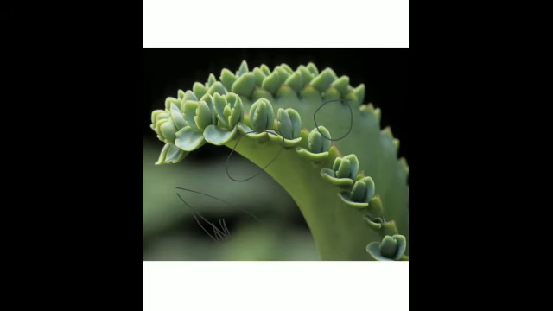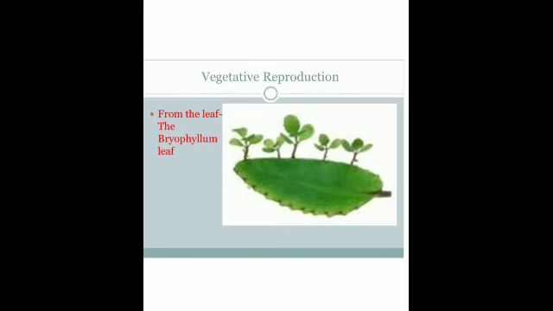These are very small, and at times they start growing on the parent leaf itself. For example, you can see over here that it started growing on the parent leaf, and when these get separated from the parent leaf and fall on the soil where they get proper conditions, they grow into new plants. Is it clear?